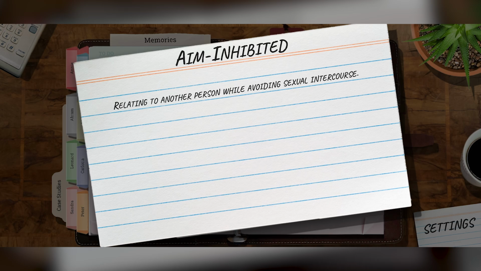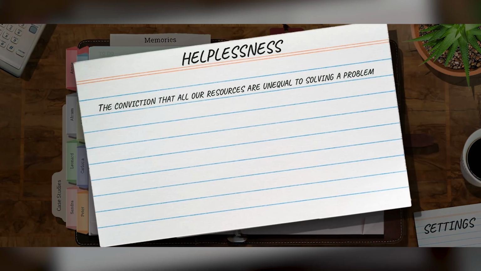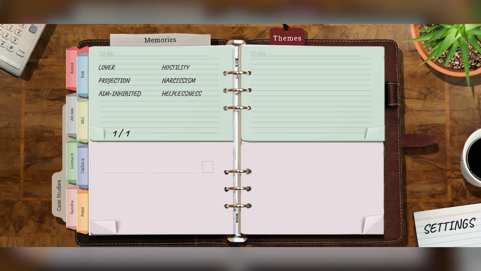Now, when these different words pop up, you get a little cue card, a little flashcard on what it actually means. So aim inhibited, relating to another person while avoiding sexual intercourse. Okay, now I know that. I didn't know what aim inhibited meant. Helplessness, the conviction that all our resources are unequal to solving a problem. Okay, very interesting. When we click on themes, this is our little file of facts.